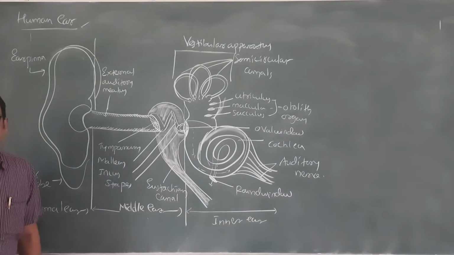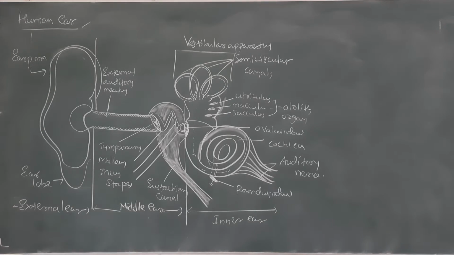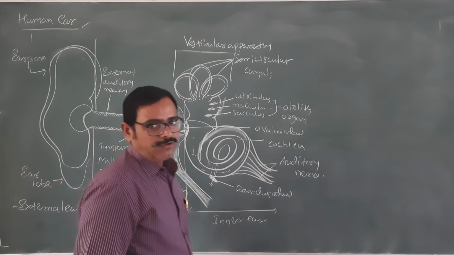Well, if we think of the structure of the ear, what you are observing on the board, it has the external ear, the middle ear, and the inner ear. We need to understand this much more quiet structure, the cochlea.